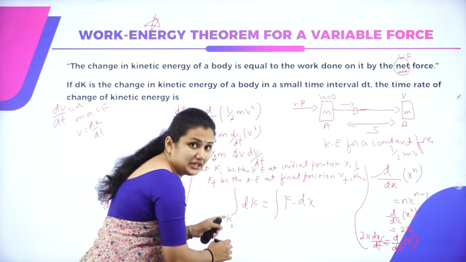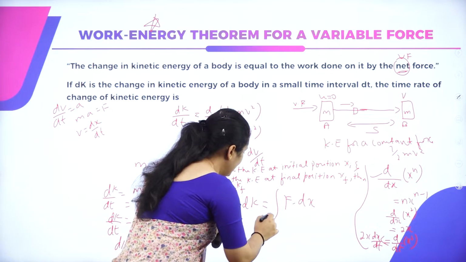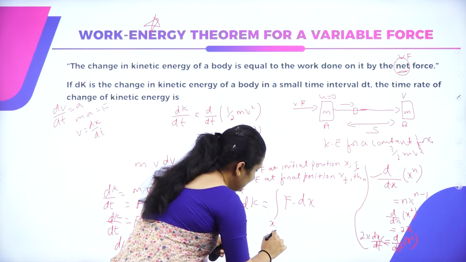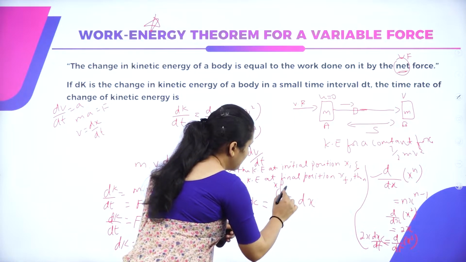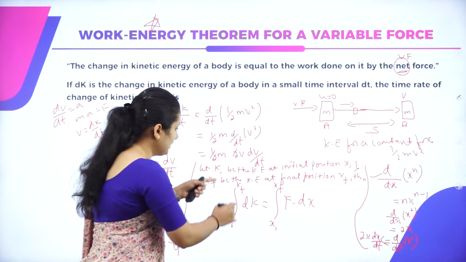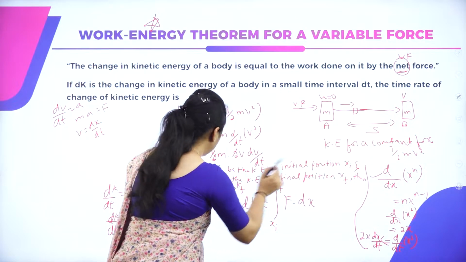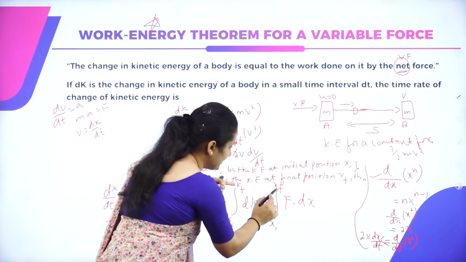Kinetic energy from initial point ki to final point kf, and displacement from initial point xi to final point xf. These are the limits that I am considering.